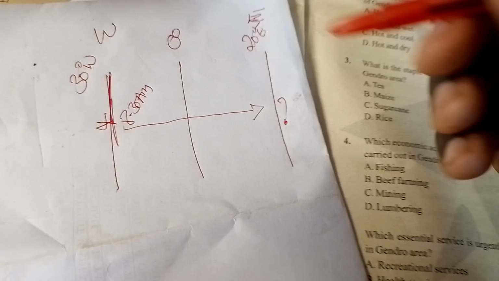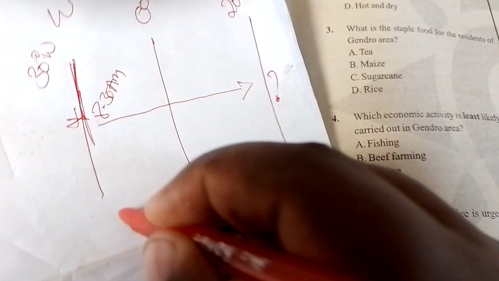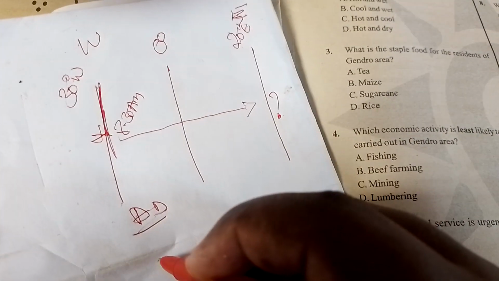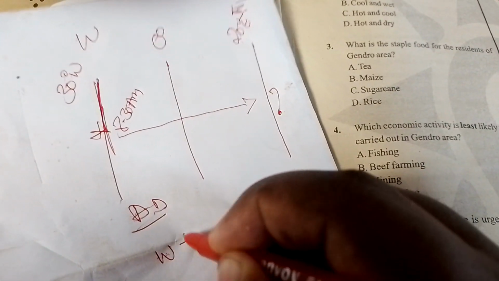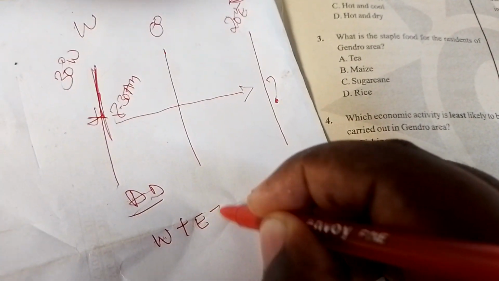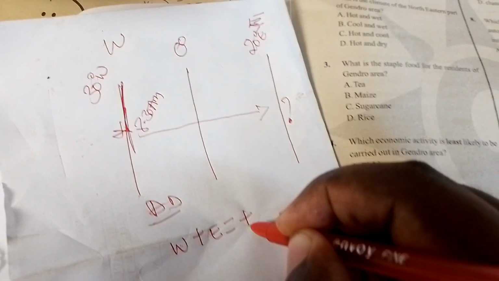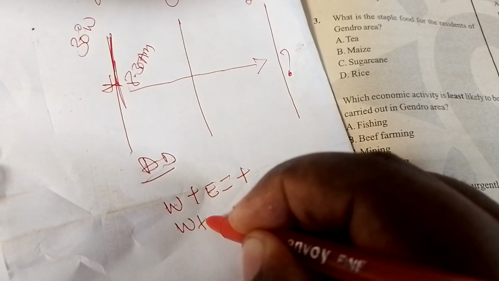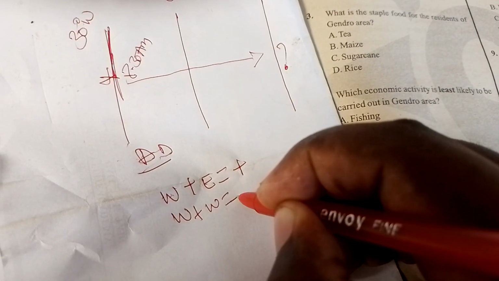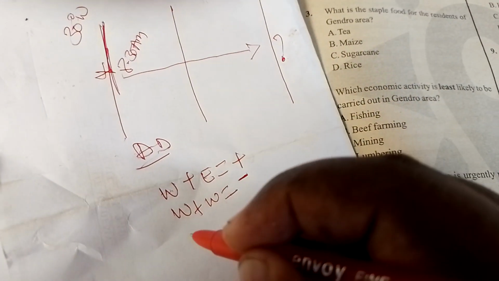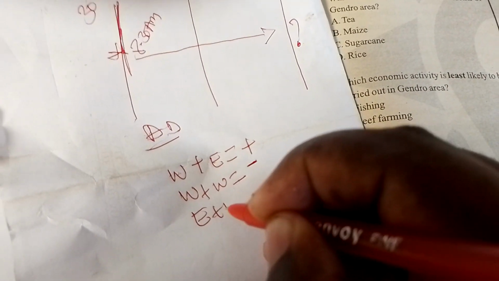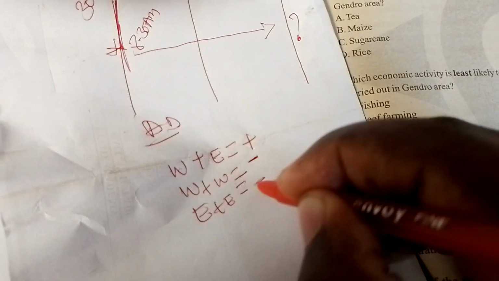So what happens? The first thing, we have what we call the degree difference, whereby when moving from west to east, in terms of degree difference, we are going to add. When moving from west to west, in terms of degree difference, we subtract. When moving from east to east, also we subtract.